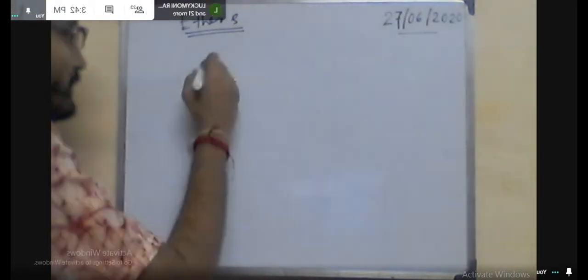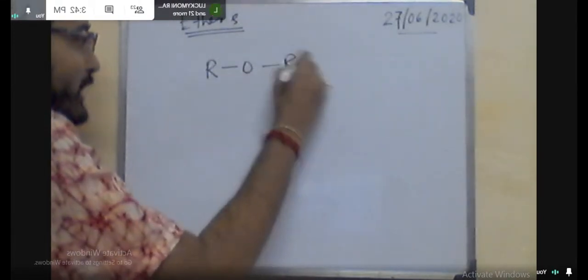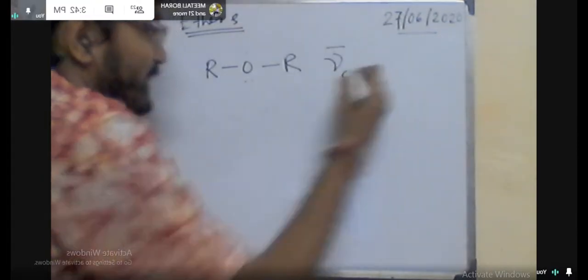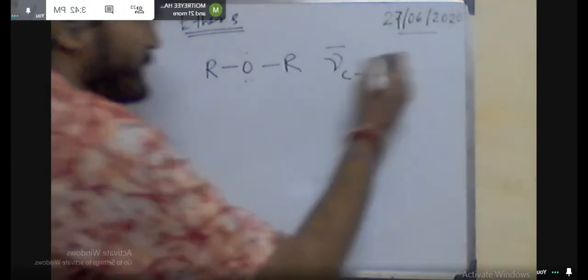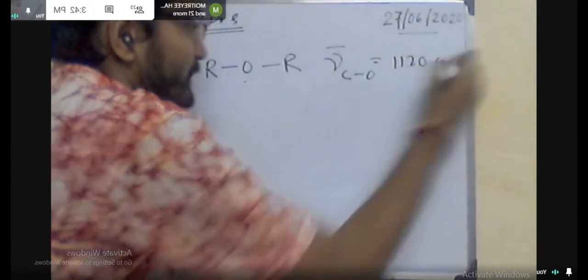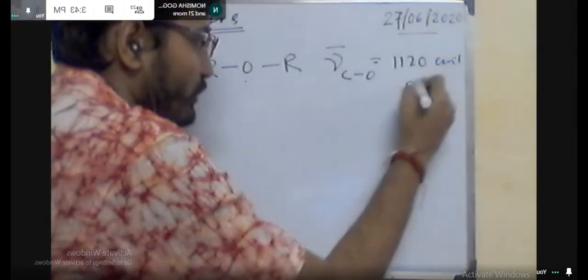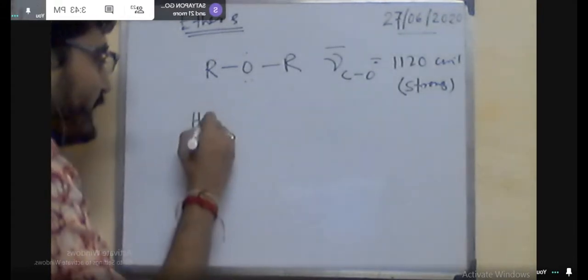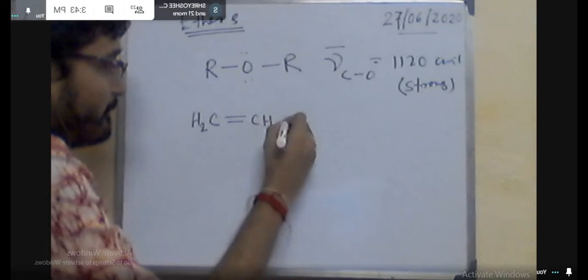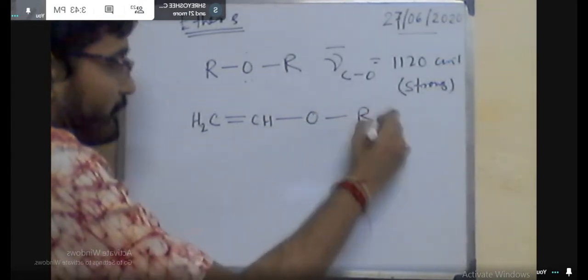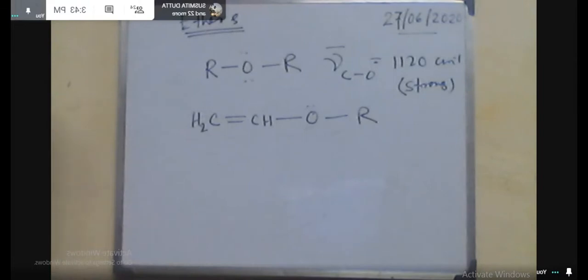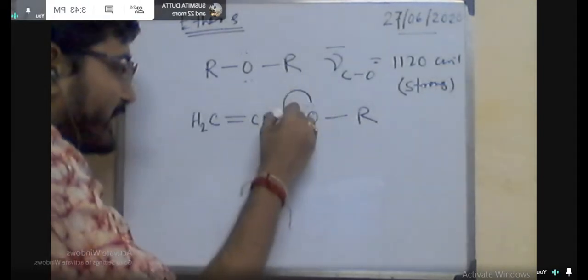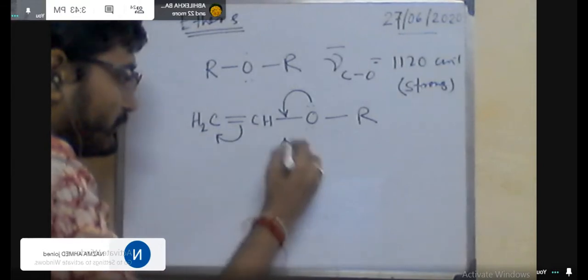But when resonance is present, like in this system, you can see that again there is delocalization of the electron. CH double bond O R plus, and this is the minus. Here you can see that the CO single bond character is now changed to CO double bond character. That means the K will be increased. So, if K is increasing, then this nu bar will also be increased.